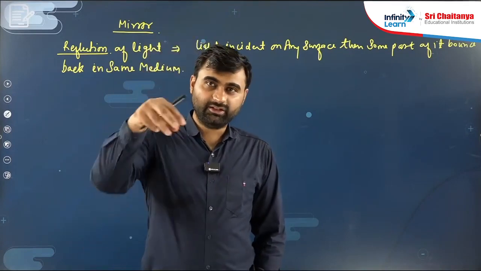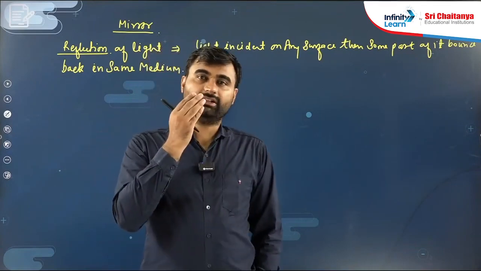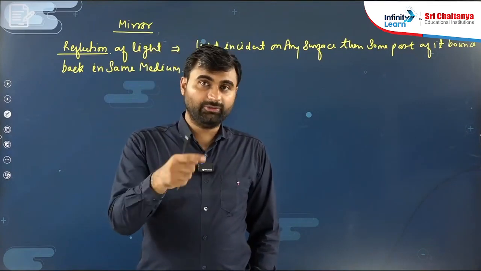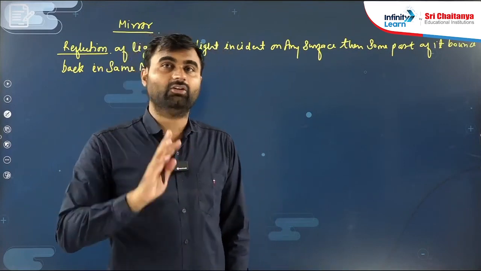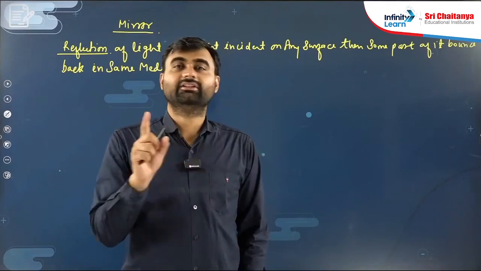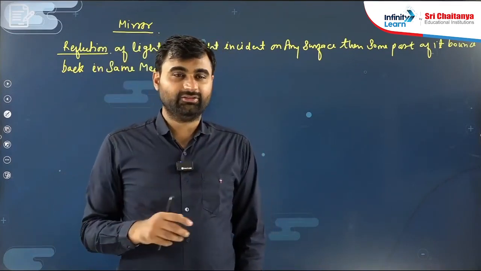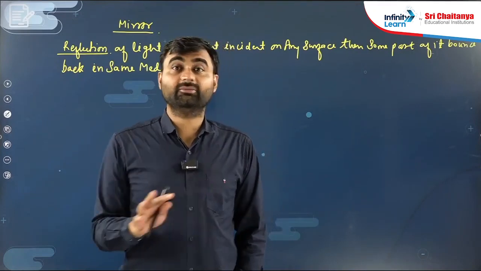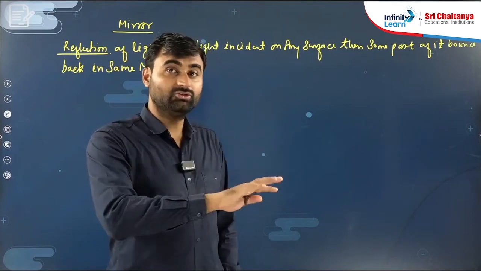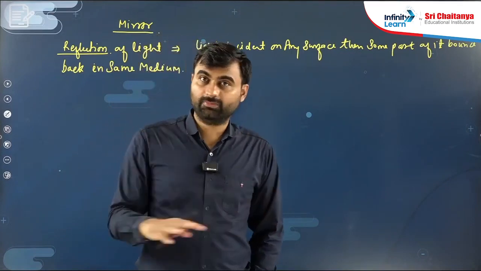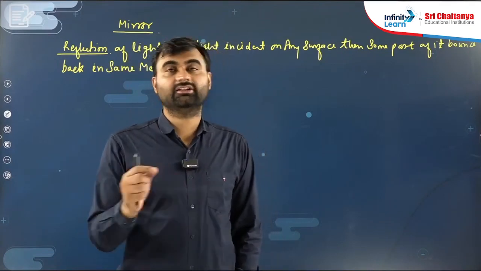Light is incident on the object, bounces back, and if it hits our retina, we can see that object. If we try to see any object in a dark night, we are unable to see. Why? Because no light is incident on the object, so there is no reflected light by the object. That's why we can't see the object.